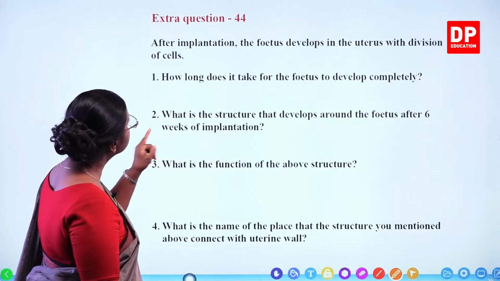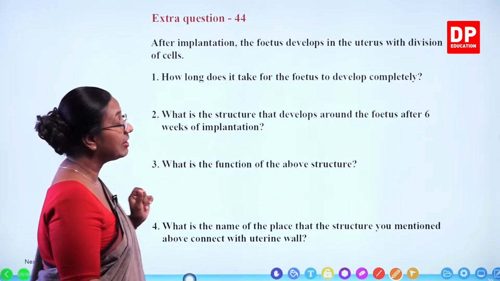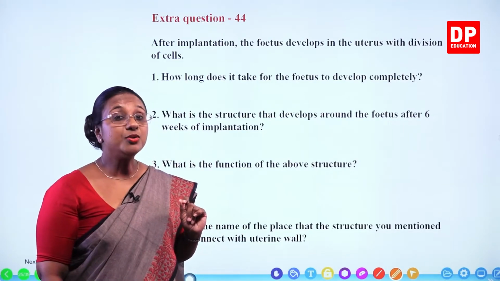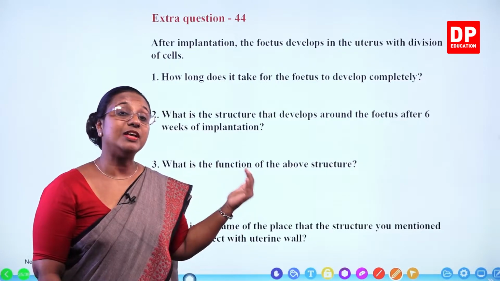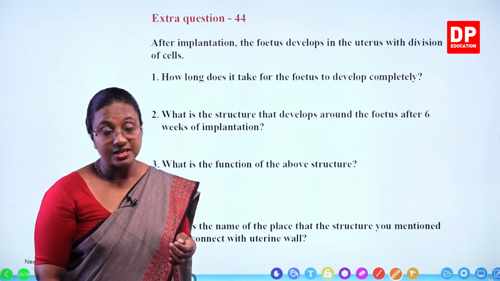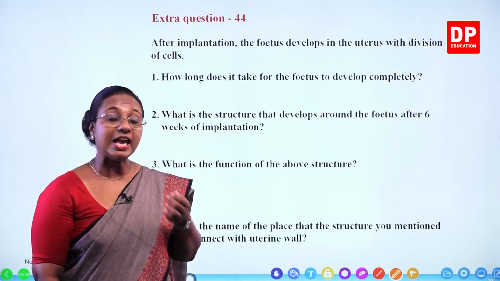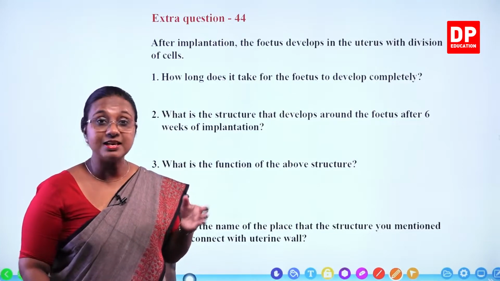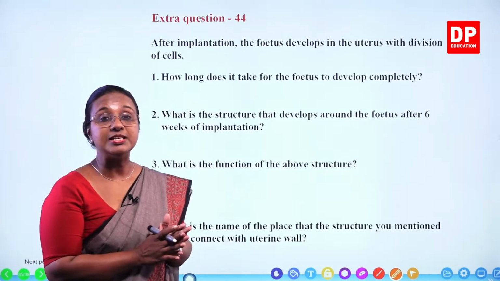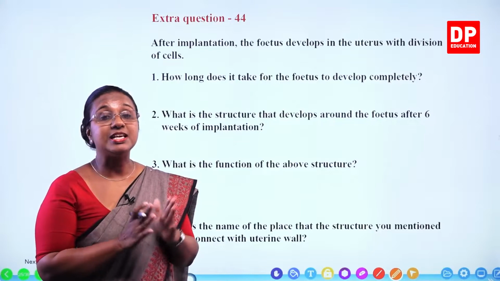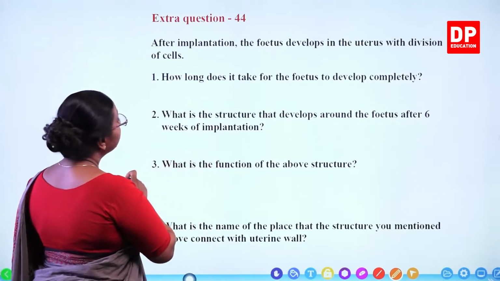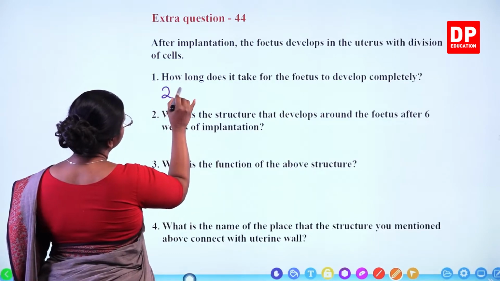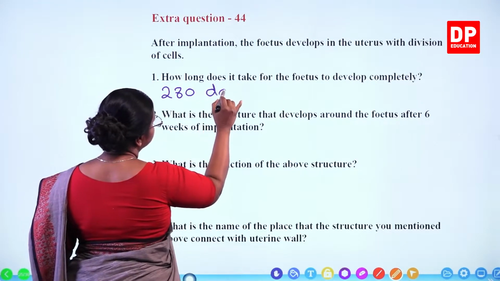How long does it take for the fetus to develop completely? You all know the answer. Normally we say 10 months, but when we write, we can say 280 days. Normally 7 days is a week and 4 weeks is considered as a month when it comes to these developments. So it's 280 days. 40 weeks of development.